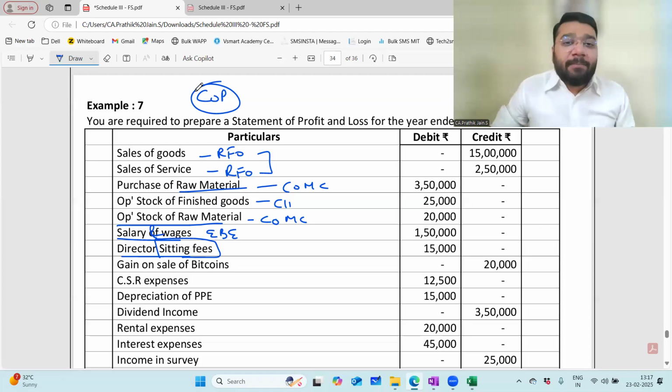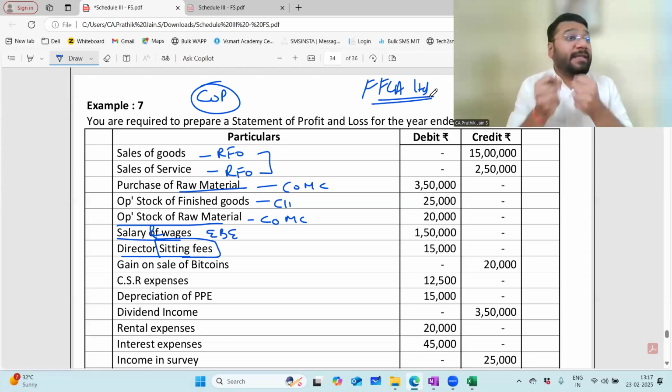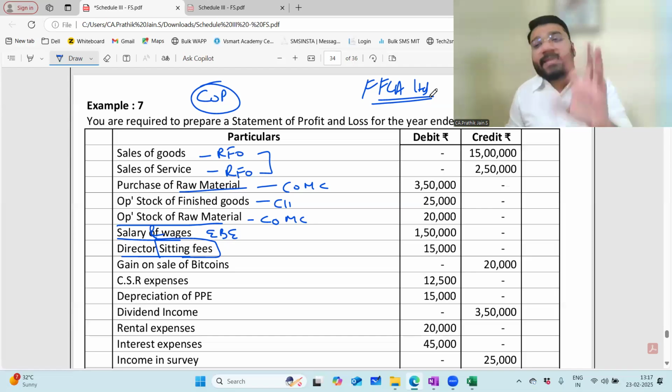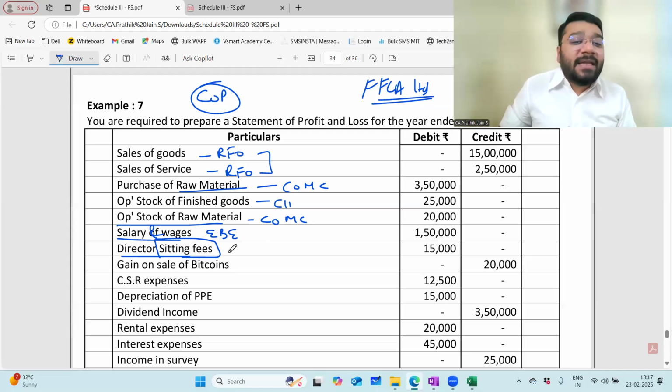So let's suppose there is one company by the name FFL Limited. There's some other owner for FFL Limited. But since I have expert knowledge of running the academy, and of accounting, finance, and tax, they say, Pratik sir, whenever we do a meeting, please come and give your inputs. Will I give the inputs free of cost? The answer is no. So to participate in that meeting, I'll be charging a fee called sitting fees.